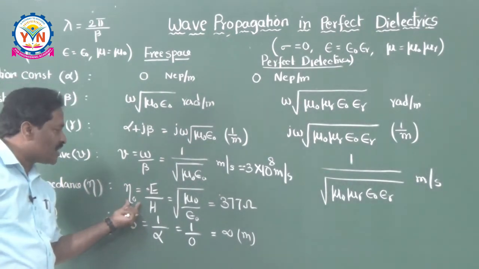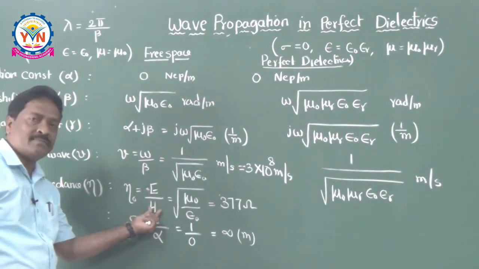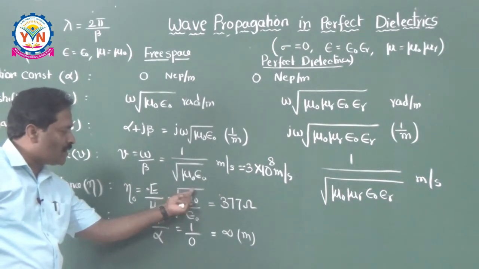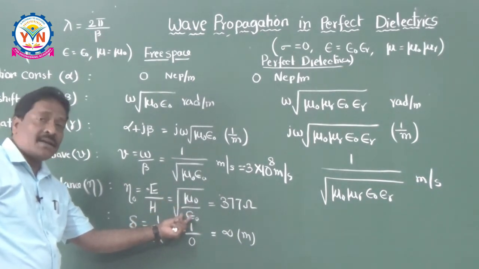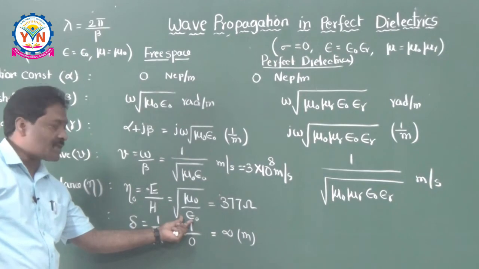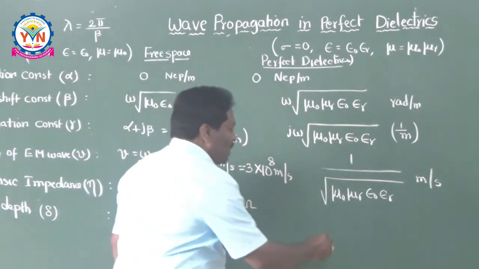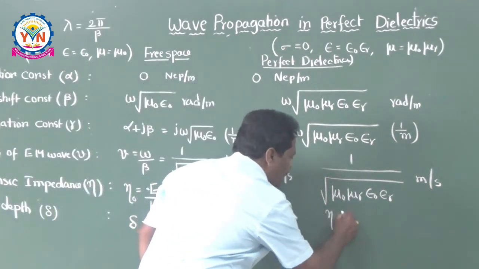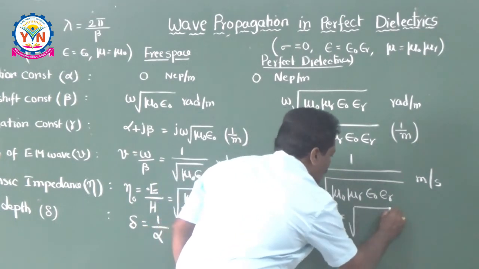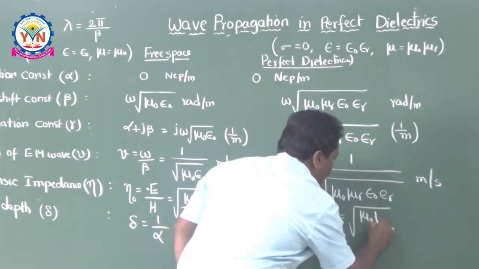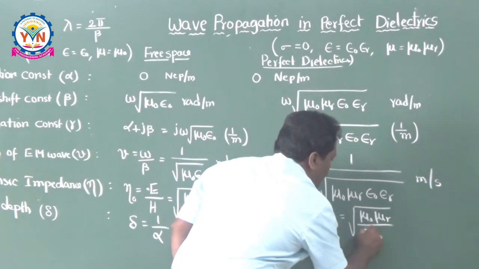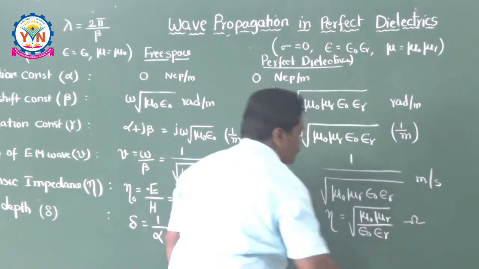And what is eta naught? Eta naught means the ratio of electric field to magnetic field. That is simplified as root of mu naught by epsilon naught. The proof was already given in the last class. That's why here eta, not eta naught, eta for the medium, is equal to root of mu naught mu r divided by epsilon naught into epsilon r. This is in ohms.